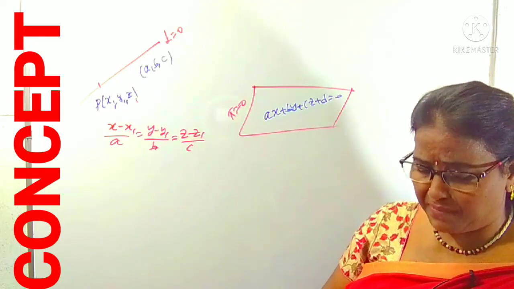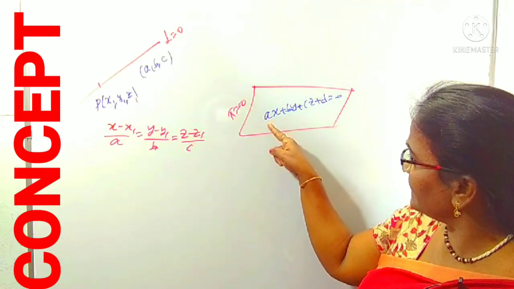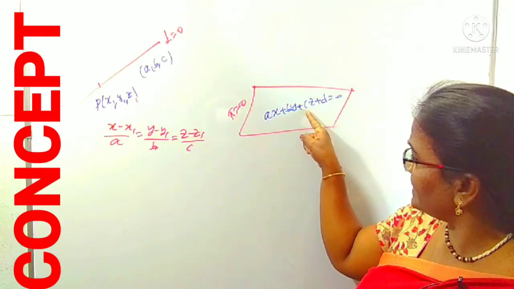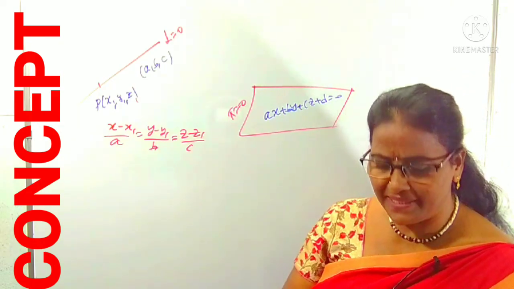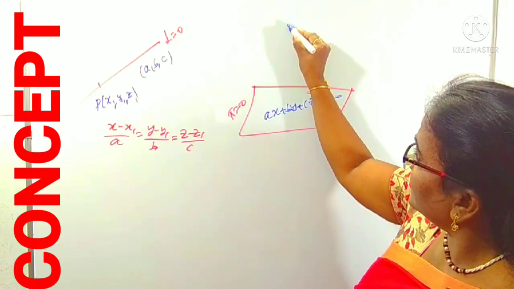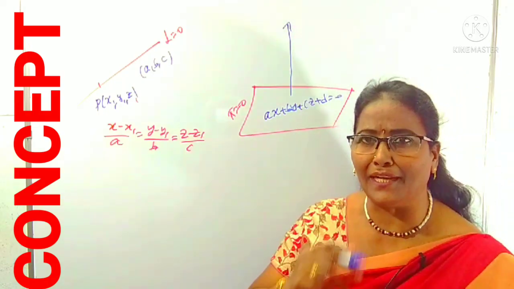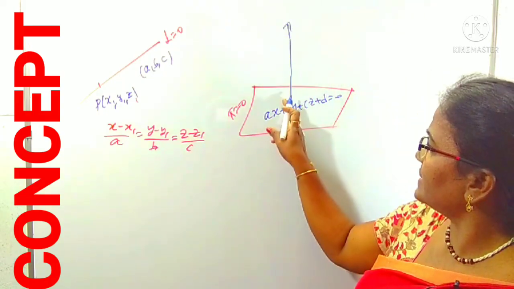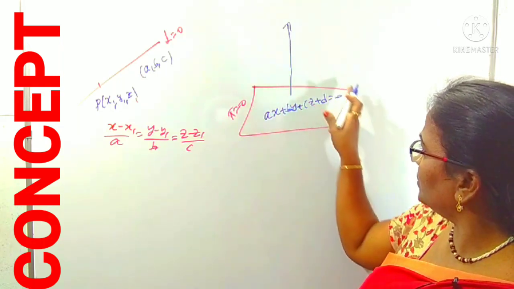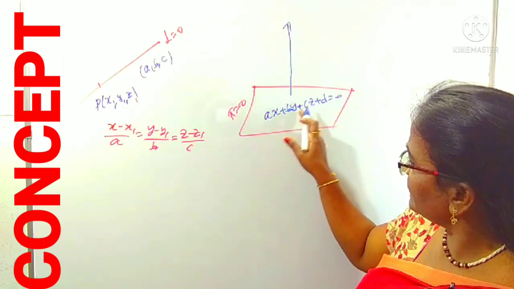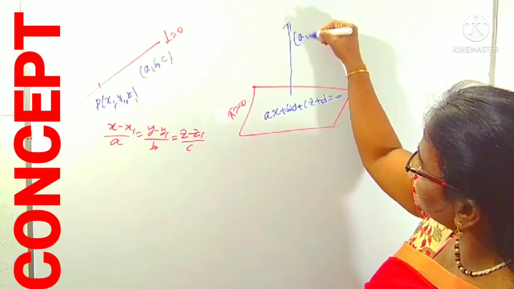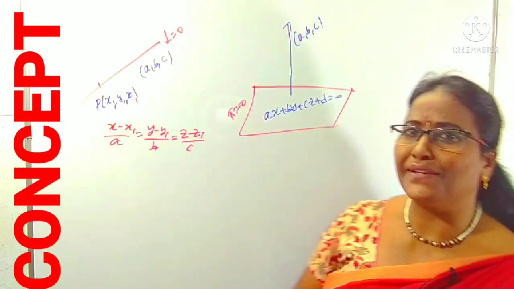In this, what is the main point? These letters ABC are simply the DRs of its normal line. Normal means perpendicular line. This line is perpendicular to this plane, and ABC indicates its DRs. This is a very important point.